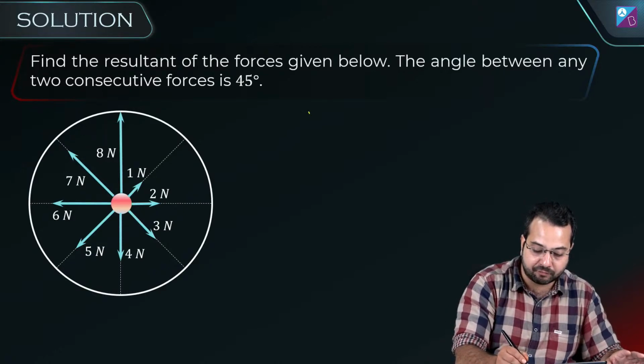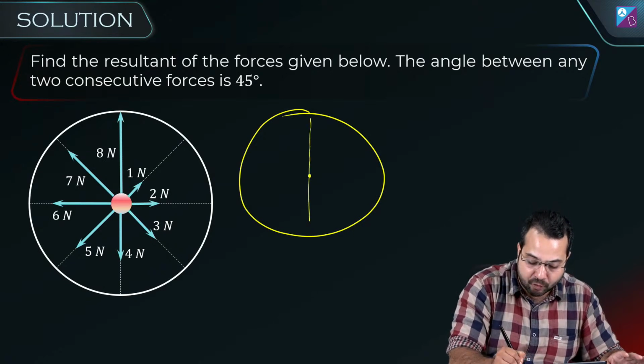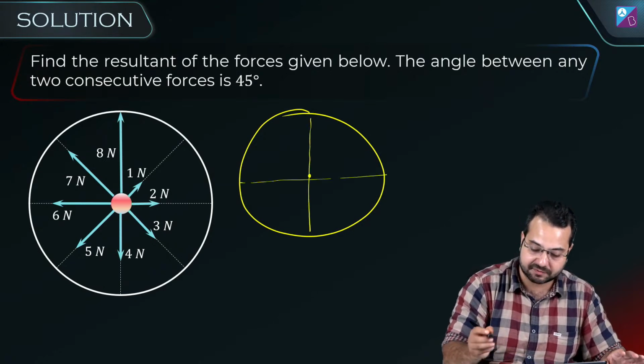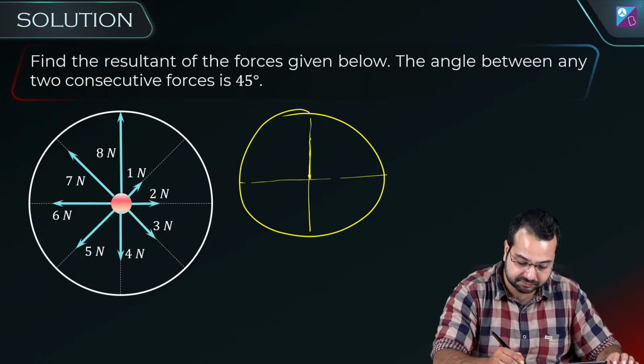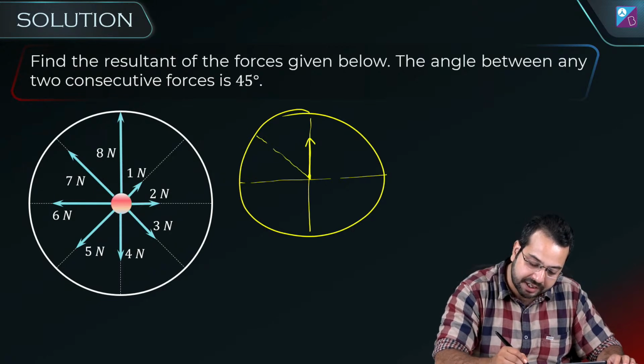So what do I have finally? What I have finally is I have 4 vectors. All of them are equal in magnitude.